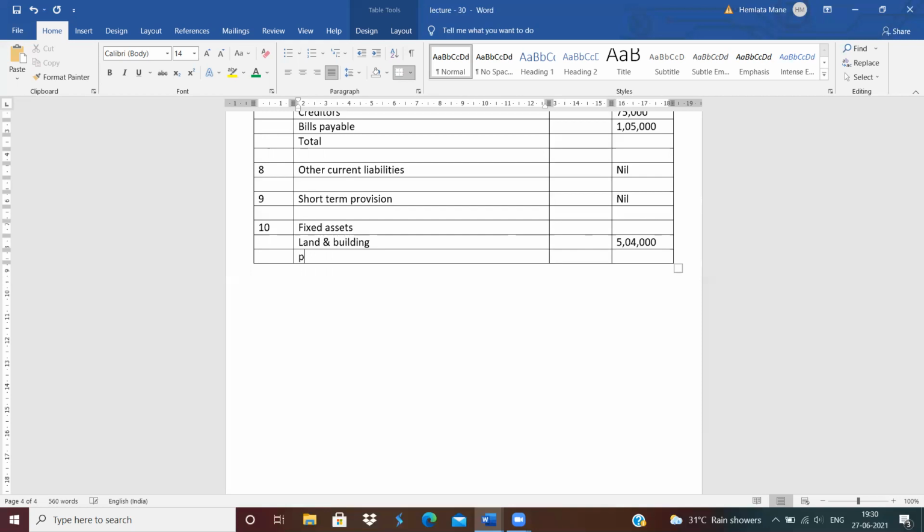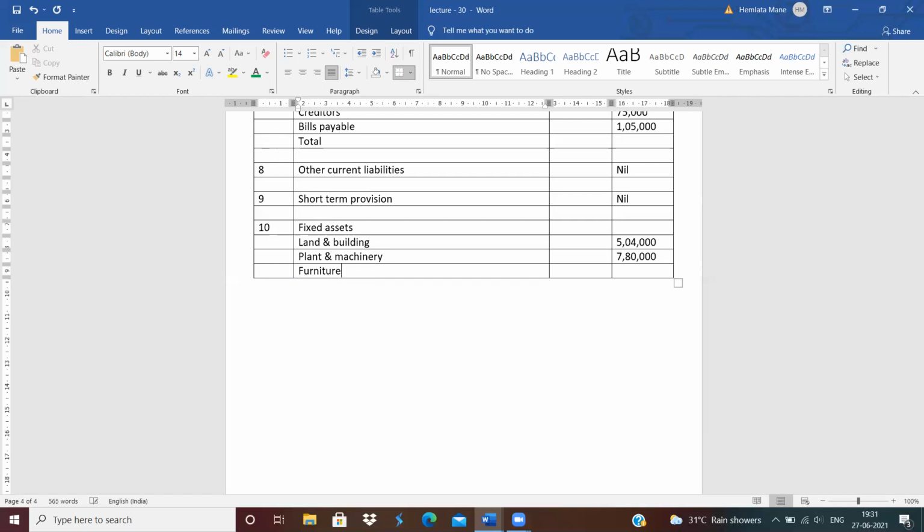Next is plant and machinery. The amount of plant and machinery is 7,80,000. Next is furniture.